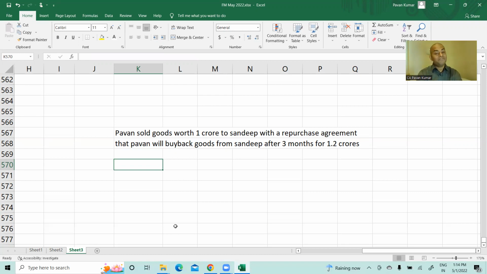I don't know, sir. If I tell you the reality, you will get almost a panic attack. Pavan came to Sandeep and asked, Sandeep, I am in need of money. Can you please give 1 crore? Sandeep said, you have those goods now? Put those goods in my godown as a security. So Pavan has given goods to Sandeep as a security and Sandeep gave 1 crore. After 3 months, Pavan has to go to Sandeep, pay 1.2 crores, release the security, take the goods. So it is simply a loan given against security. It is a financial arrangement.